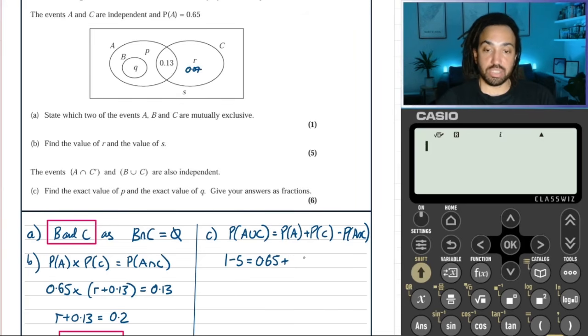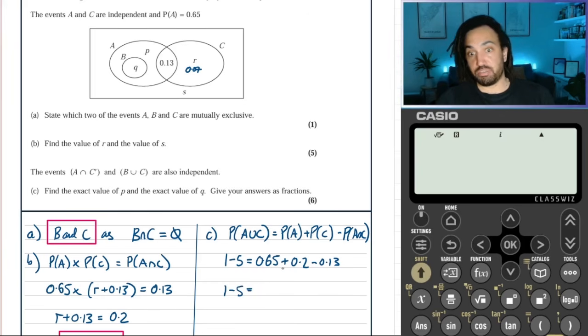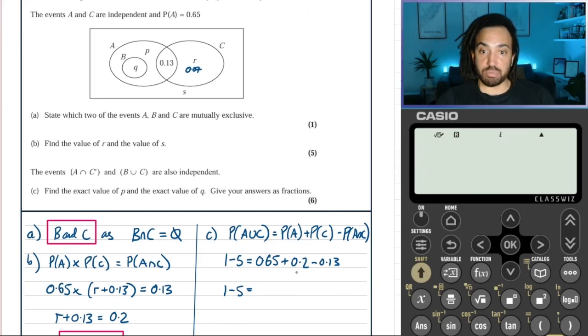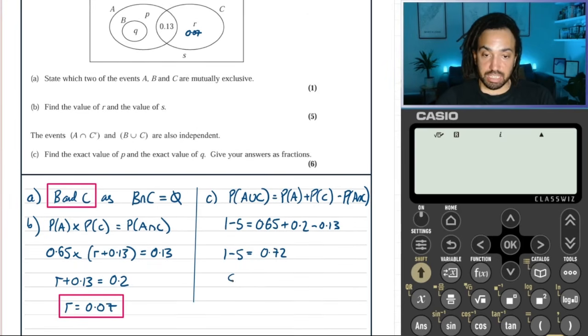So C is a total of 0.2. And the intersection we know is equal to this as well. Okay, so perfect. Let's just tidy this up a bit. We've got 0.65 plus 0.2 is 0.85, minus 0.13 is 0.72. So clearly here S must equal 0.28.